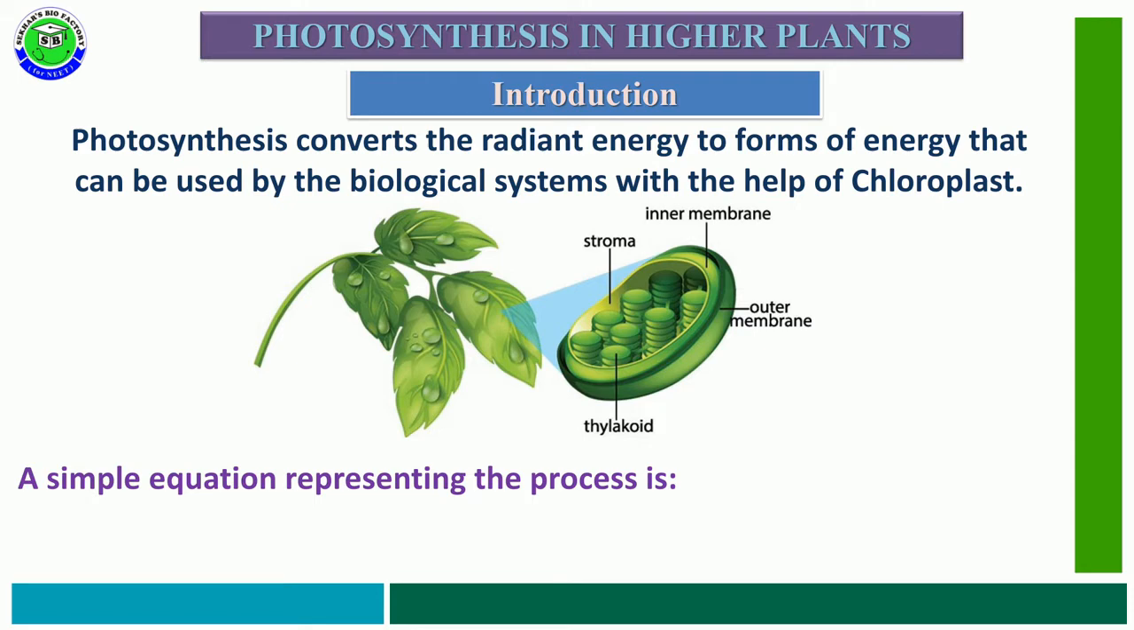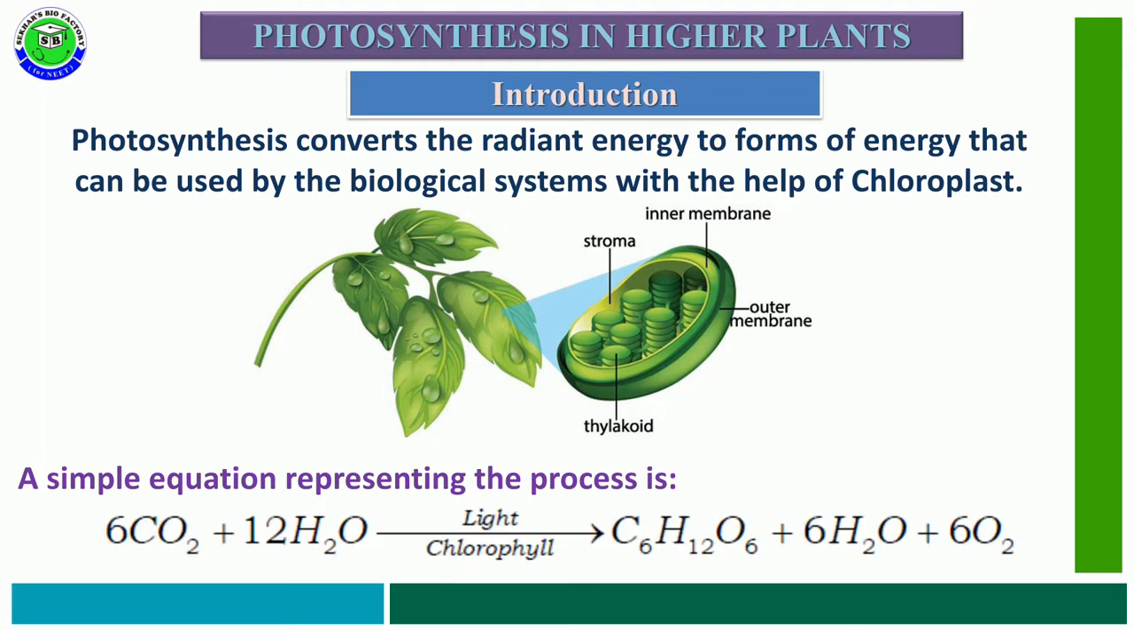A simple equation represents the entire process of photosynthesis. In this, 6CO2 plus 12H2O gives rise to C6H12O6 plus 6H2O plus 6O2. It occurs in the presence of light and chlorophyll.